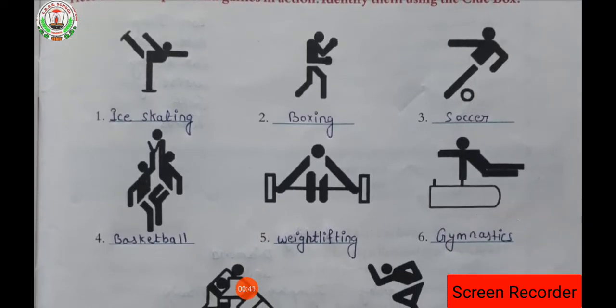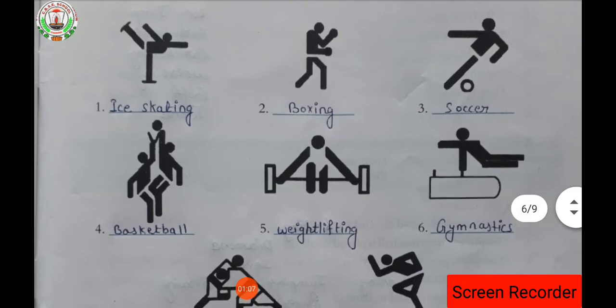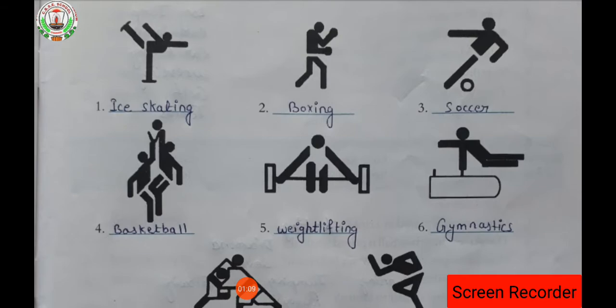So first game, what is the game name? That picture indicates that it is ice skating. Imagine that picture indicates a game of ice skating. Next one is boxing. Third one is soccer. Next, fourth one is basketball. Next, fifth one is weightlifting.